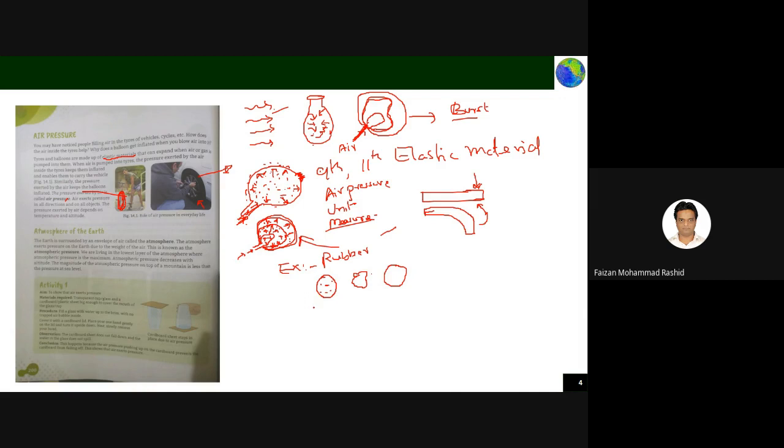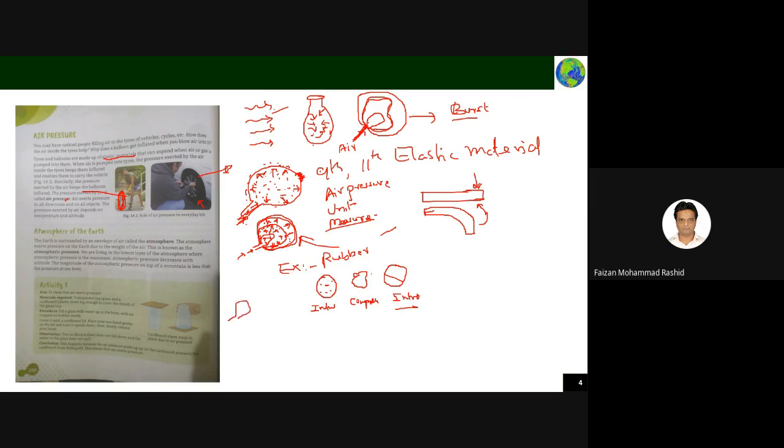This was the shape initially, and this is the shape of the ball when you applied load, during compression. When you remove your hand, the ball will again come to its initial shape. So elastic materials are materials which return to their initial shape once the load is removed, like a balloon.